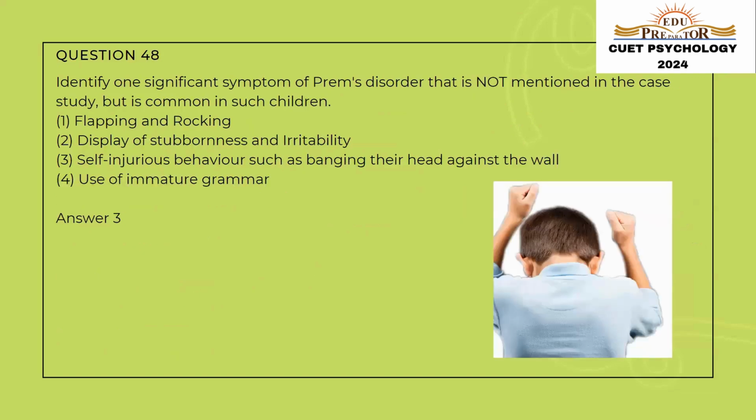Identify one significant symptom of the disorder that is not mentioned in the case study but is common in such children. So one such symptom that is common in people with autism spectrum disorder is self-injurious behavior. That can include banging their head against the wall or hitting their hand constantly on hard objects. Such behavior that will injure them is known as self-injurious behavior, which is a common symptom in people with autism spectrum disorder. So the correct answer is option number three, self-injurious behavior such as banging their head against the wall.